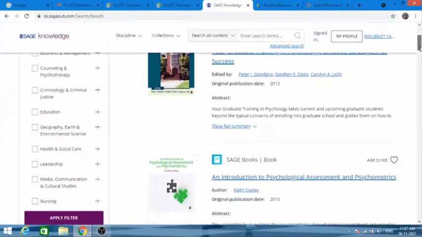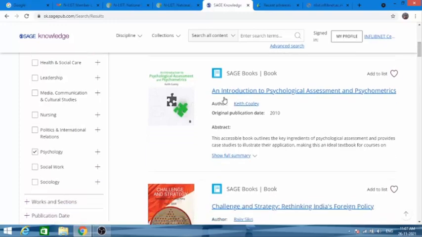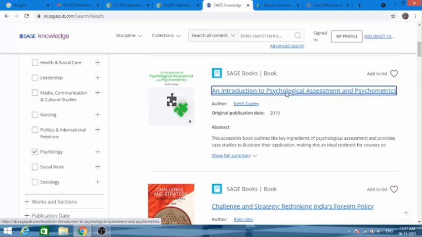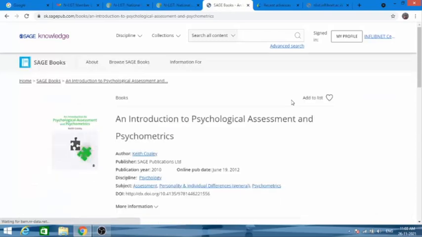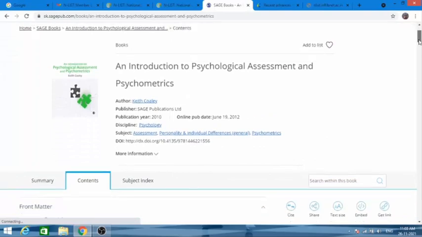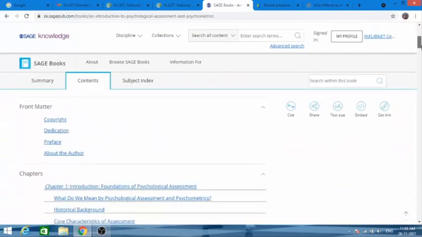If we scroll down, we will get the second book, An Introduction to Psychological Assessment and Psychometrics. Now if you want to read this book, just click on the title. When you click on the title, the book will open.